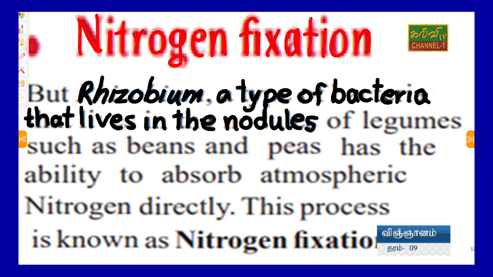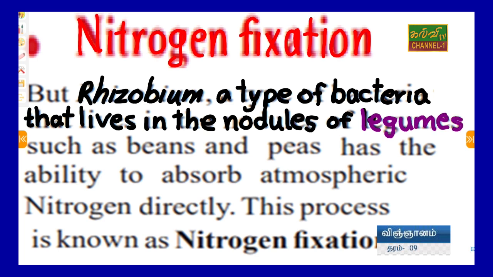Nodules, we already mentioned, are in the leguminous plant, an important one. Leguminous is the family name of the plant.